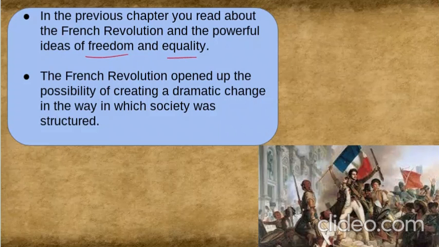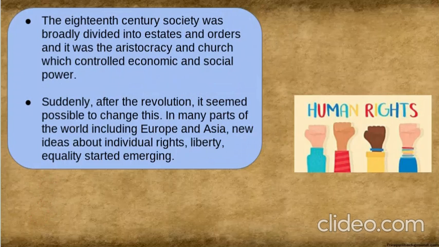The French Revolution opened up the possibility of creating a dramatic change in the way society was structured. Now, nowadays, do you see anywhere in a country a first estate, second estate, third estate? Such things are not there right now, correct? But it was there in the previous era. Now, the 18th century society was broadly divided into estates and orders, and it was the aristocracy and church which controlled the economic and social power.